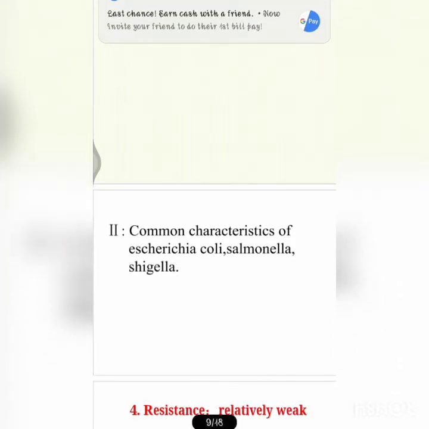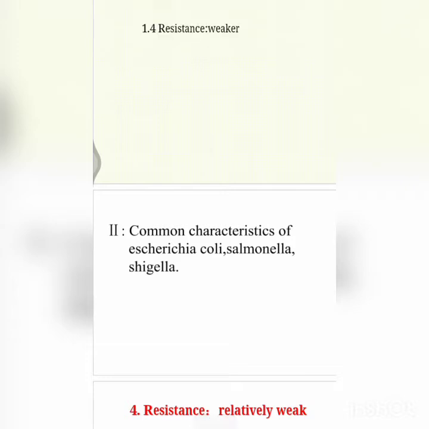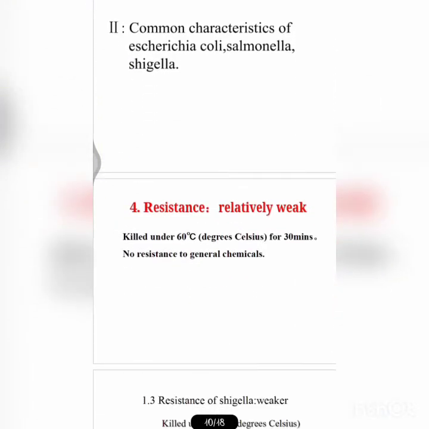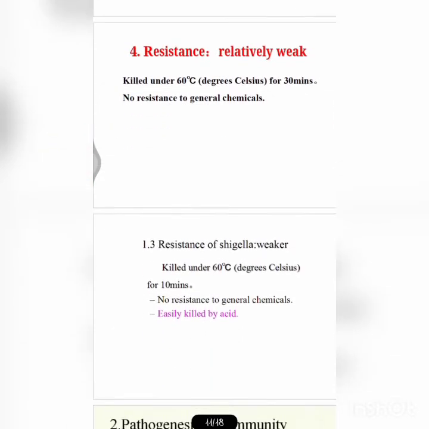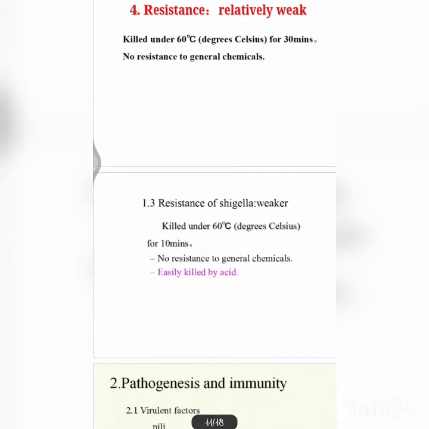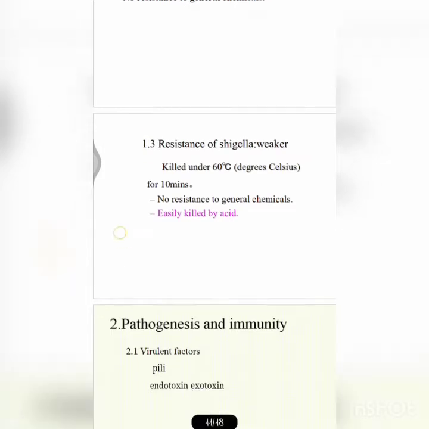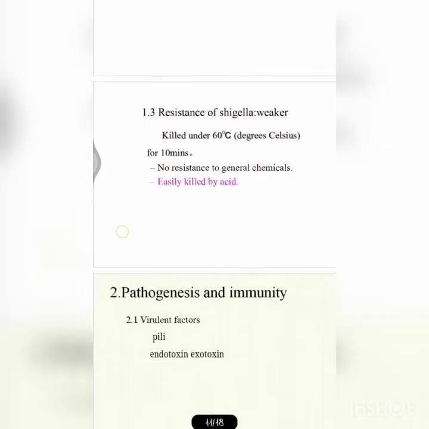Now we will see the common characteristics of Escherichia coli, Salmonella and Shigella. The resistance is relatively weak, killed at 60 degrees for 30 minutes. Resistance of Shigella is weaker, with no resistance to general chemicals, and it is easily killed by acid.